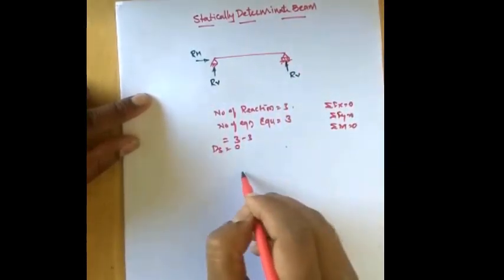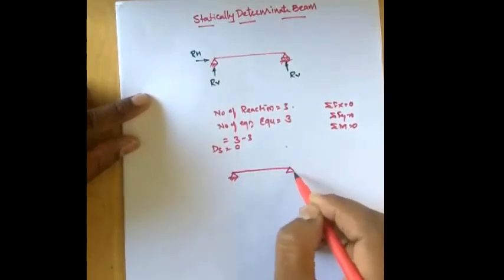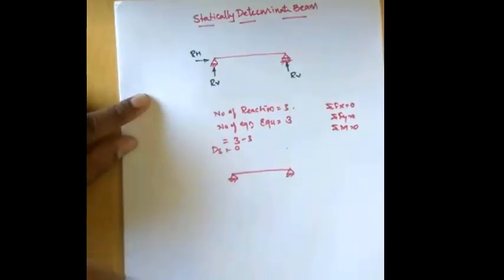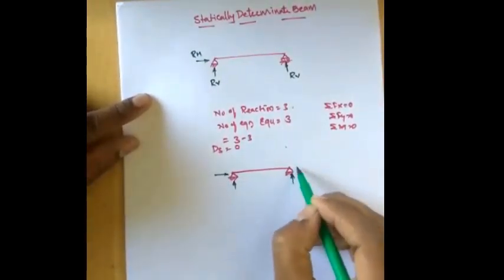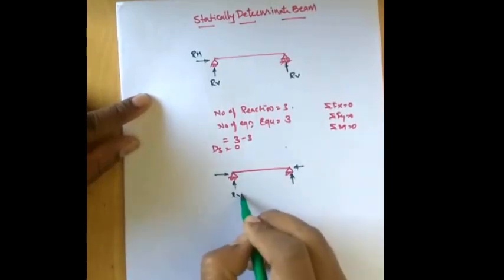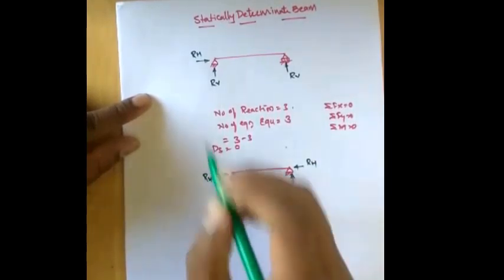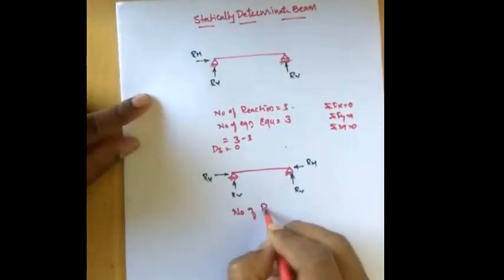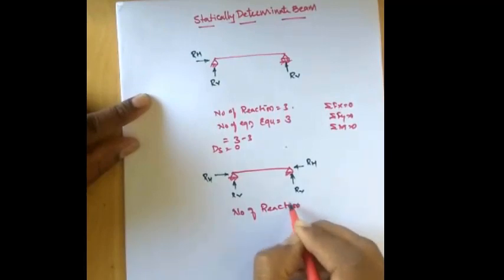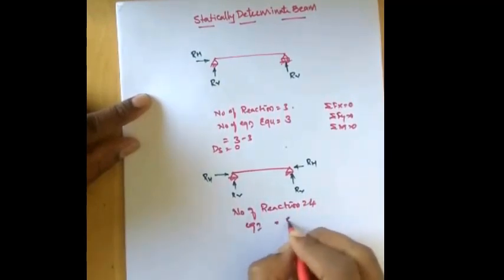Again, one more beam we'll consider which has both supports hinged. In this case, the number of reactions produced will be 4, correct? So 2 on one side, 2 on the other side. So the number of reactions is 4, whereas equations of equilibrium are 3.